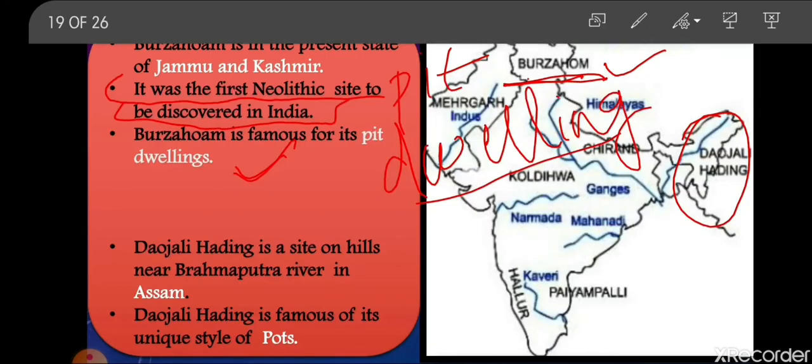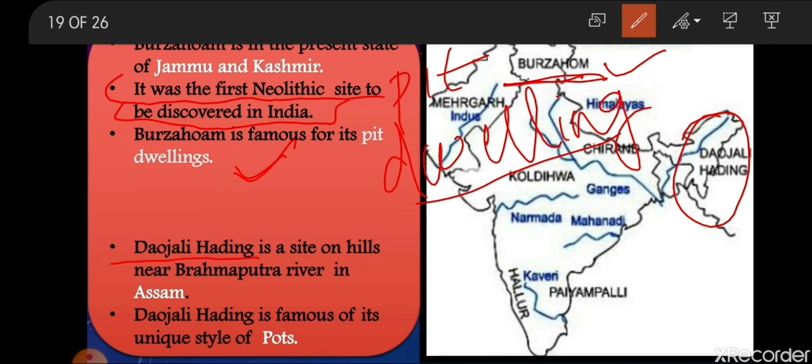Now Daojali Hading is located near the Brahmaputra river in Assam, and it is famous for its unique style of pots. Stone tools including mortars and pestles have also been found from this site, which indicates that people were probably growing grains and preparing food from them. At Daojali Hading, land was cleared by burning forest for agricultural purposes.